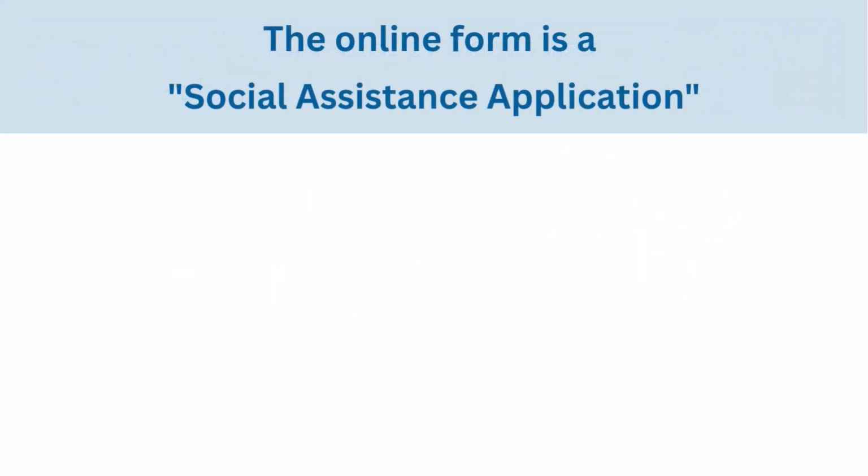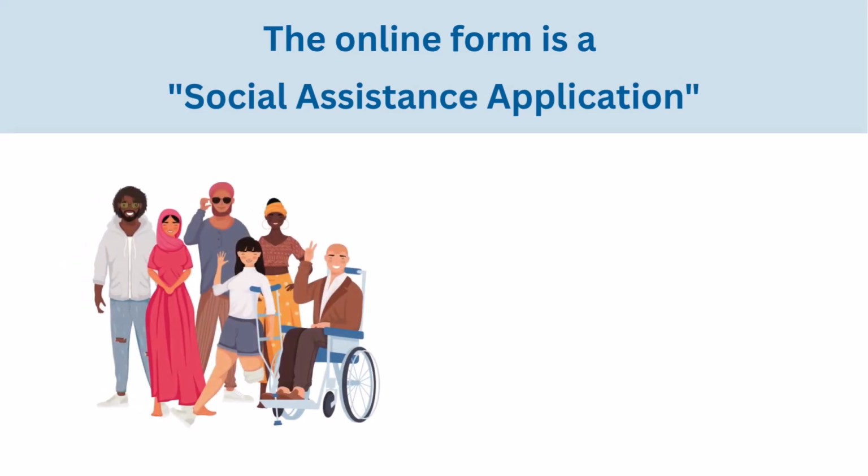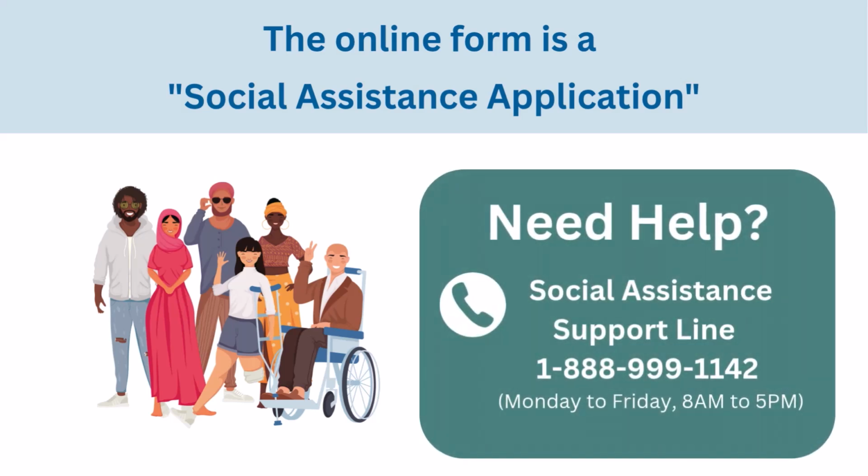When you start the application, you'll notice that it says it is an application for social assistance. What this means is this is not just an ODSP application. In fact, there is a broad range of people across a wide range of circumstances who are all going to be accessing this same application form. Because of that, you may look at some questions and not be sure how they relate to you or how you're supposed to answer that question.